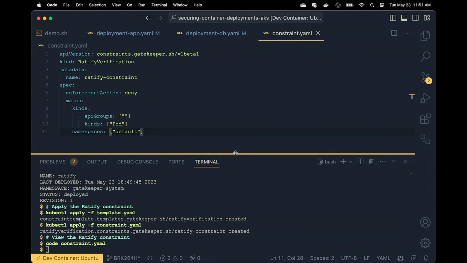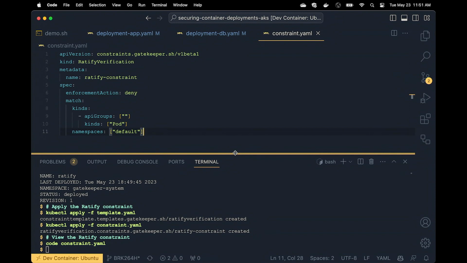So it's using the API version on Gatekeeper, the constraints Gatekeeper, v1 beta 1. And it's of the kind Ratify verification that was created by the template that I just deployed to the cluster. So if you tried to deploy the constraint without that template, it would fail. I wouldn't know what kind that this constraint was. And then I'm naming it with the metadata of Ratify constraint. And then I'm setting some specs. And I want the enforcement action to be deny. I want it to deny the containers that are running that violate the policies.